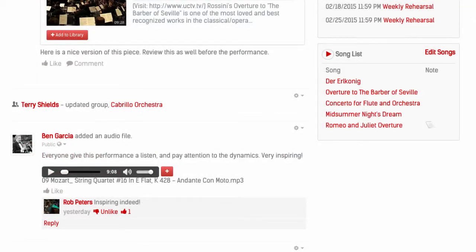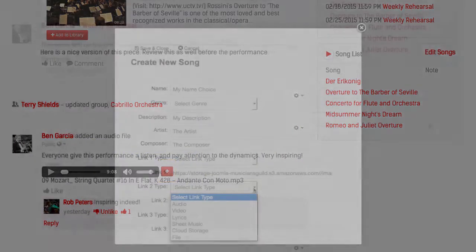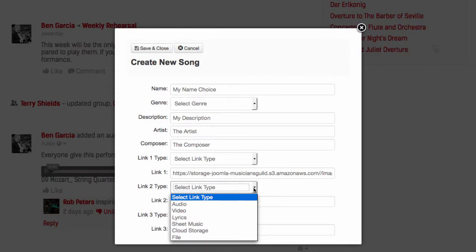Remember the video and audio posts in the group feed? When someone posts audio in the feed, wouldn't it be great if you could just add it directly to your library? Just click on the red button. Fill out the rest of the information the way you want it to read and save. Note that you're not making a copy. You're only copying the URL for that item.